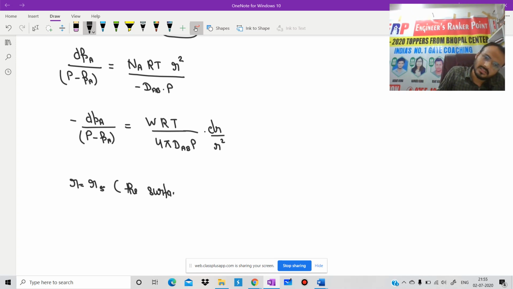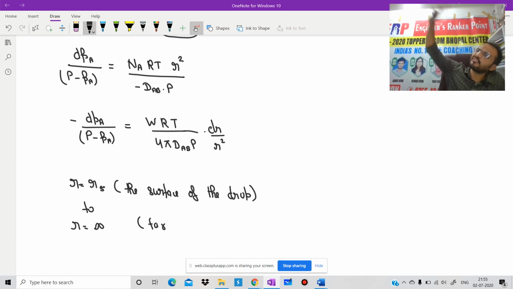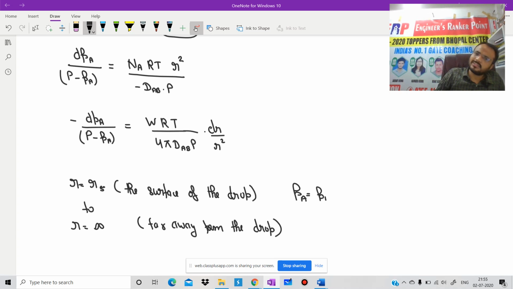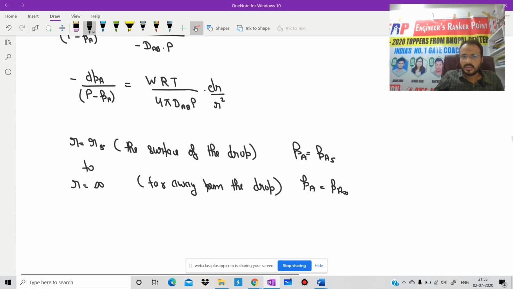At the surface of the drop, to R is equal to R infinite or infinity, which is very far away from the drop. Is it clear? And here we are going to assume that PA is equal to PAS at the surface and PA is equal to PA infinite at infinity. Is it clear? Is there any rocket science?